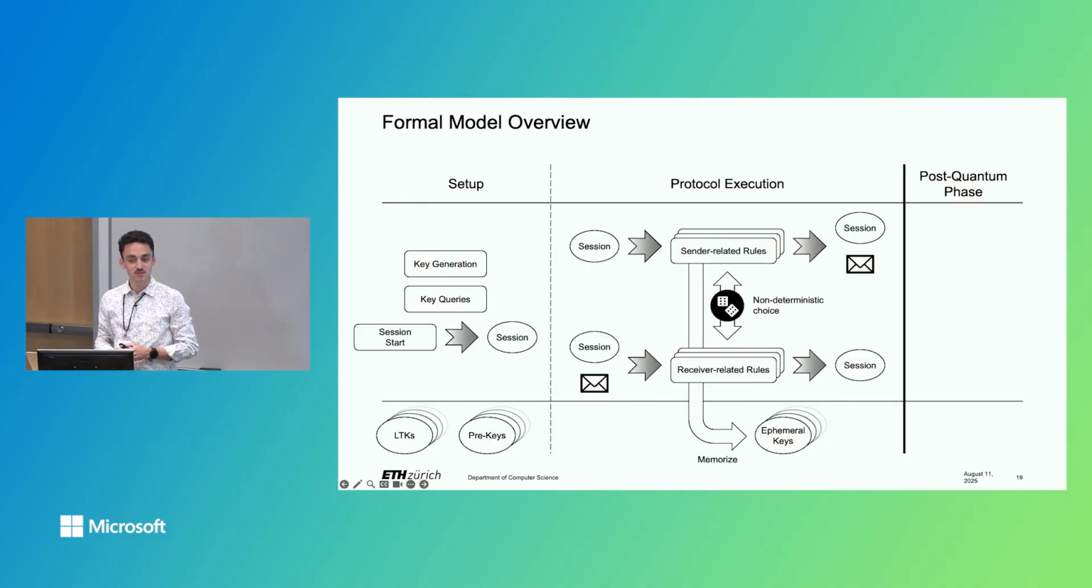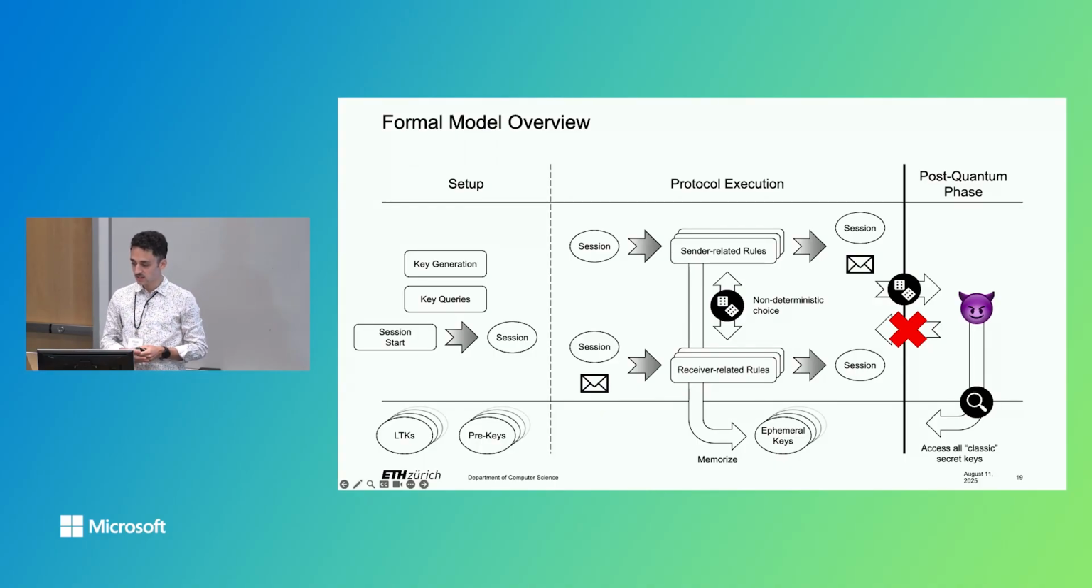However, the barrier to the post-quantum phase is non-permeable. So in our model, we allow, again by non-deterministic choice, the adversary to transition into the post-quantum phase. And as soon as that happens, the adversary is allowed to access all classically secure secret key material that we put on the side, to model the harvest now, decrypt later adversary.